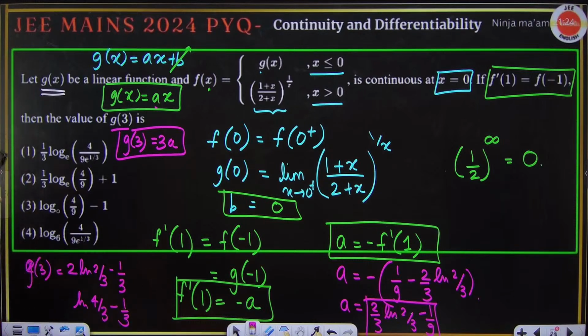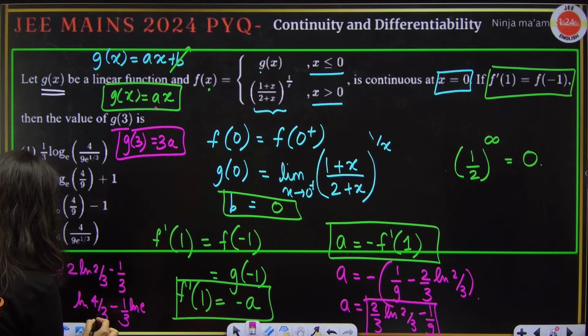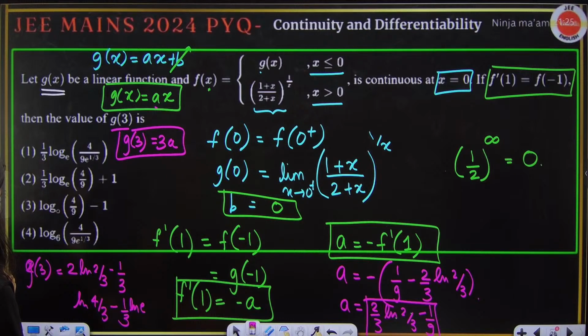Correct? And again it is not matching. So you have to multiply by log e. So this will become what? Finally log of, okay, which answer is correct?